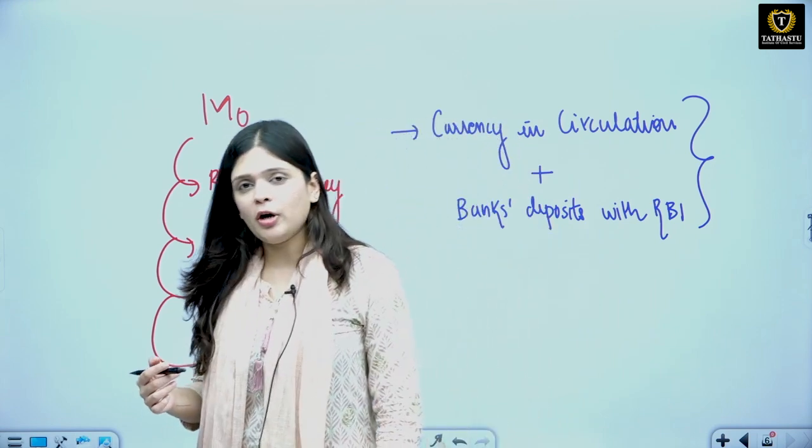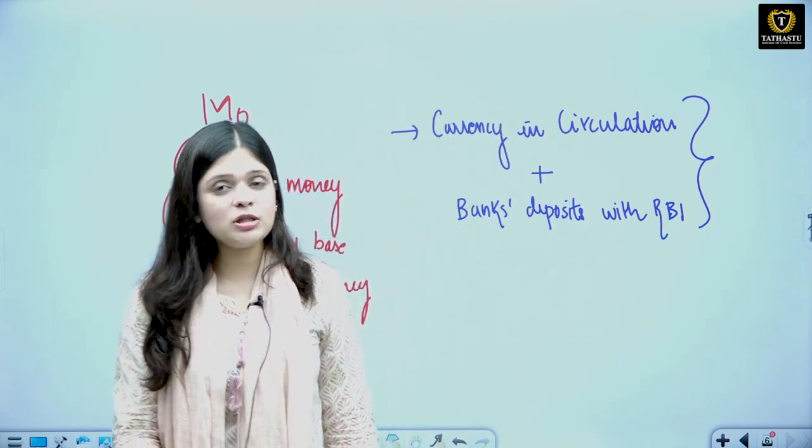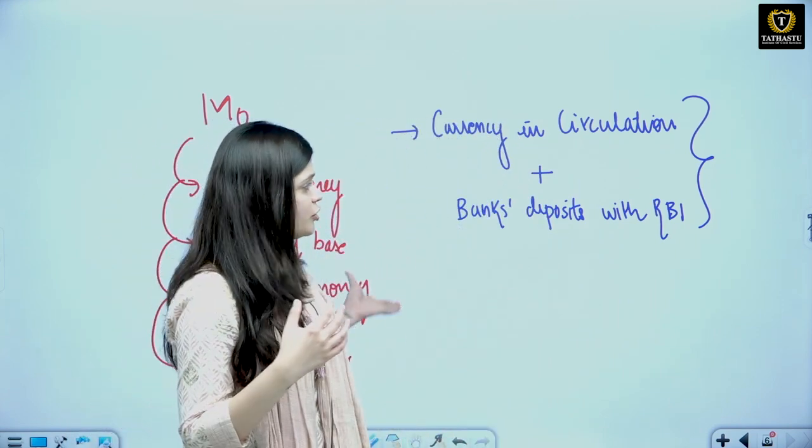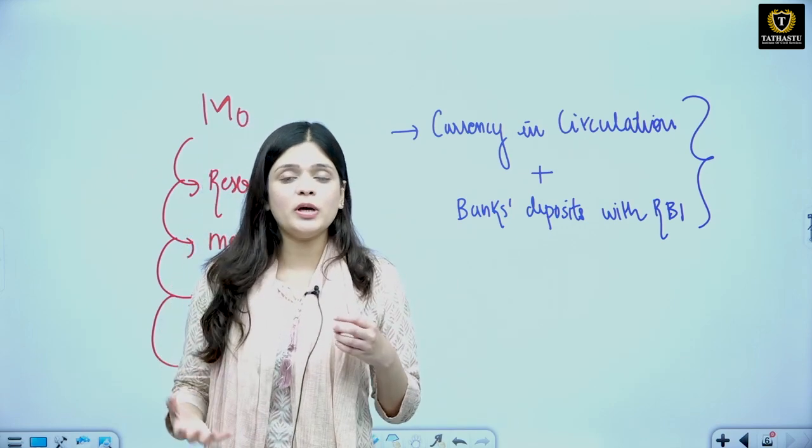So I hope that you have understood. M0 is the one that influences the money multiplier, and this is the monetary base using which we can create more and more money in the economy.